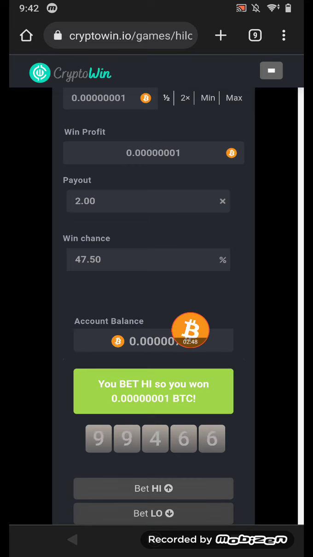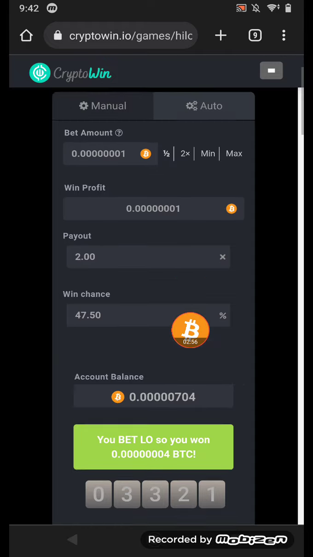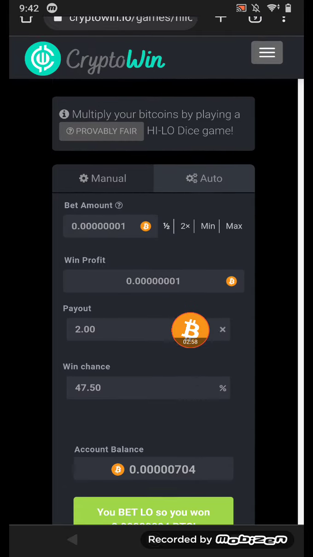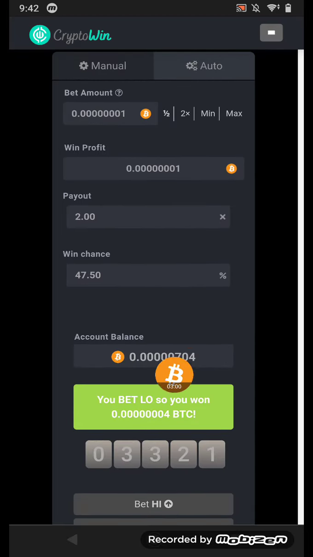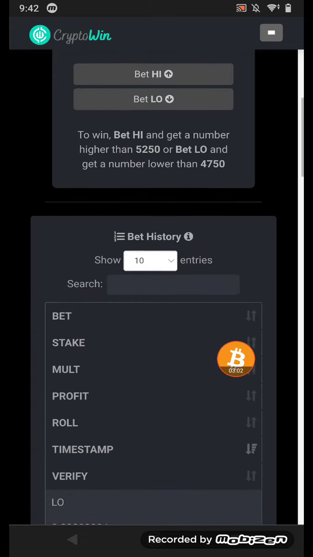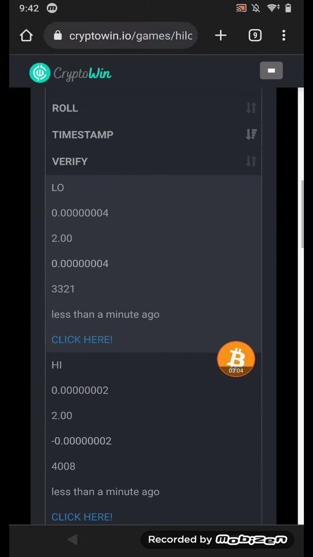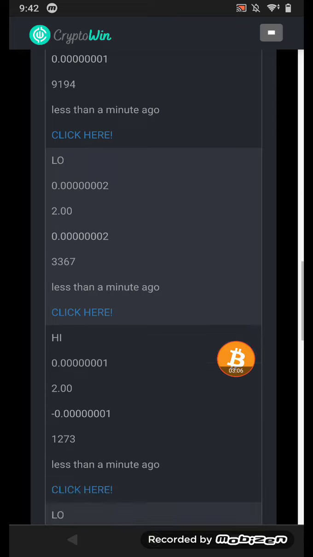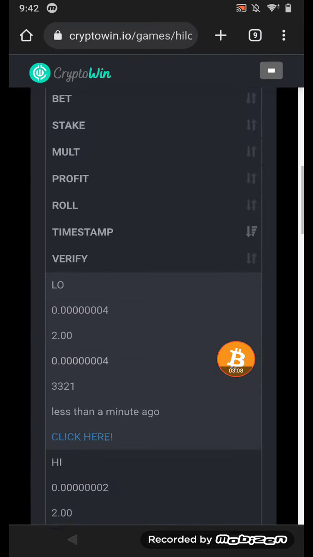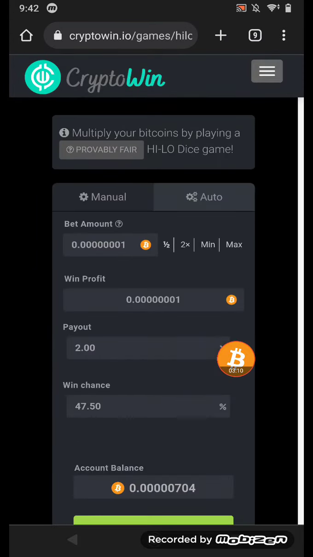That's it. Like this, you can keep betting, and maybe you're a winner, maybe you're a loser. It's not depending on the amount. You can see I earned 4 Satoshi with this trick, and you can start betting many more times, and maybe you'll have a much bigger amount for withdrawal.